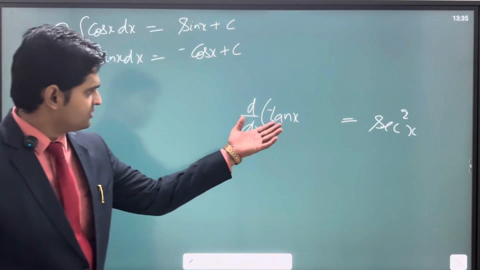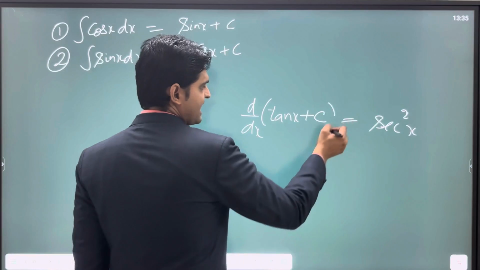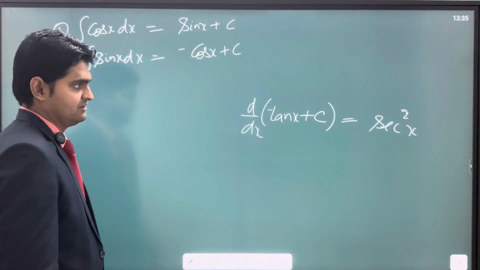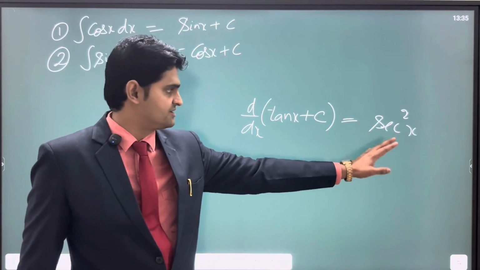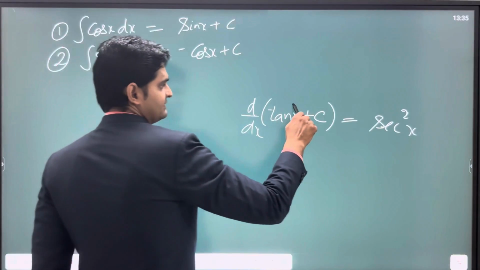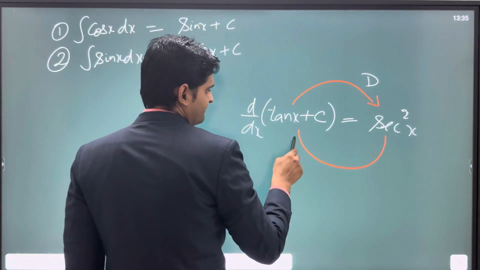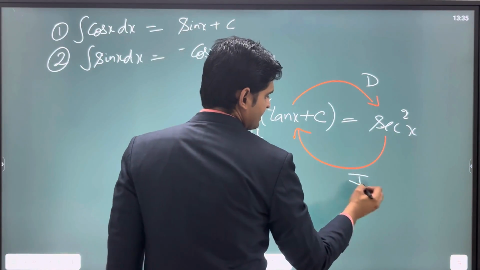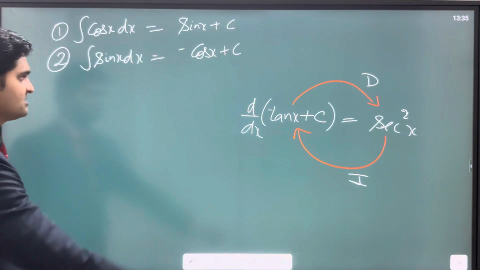If we do the differentiation of tan x along with some constant attached, you very well know the result will come out to be sec square x only. There won't be any difference in the result because the differentiation of a constant is 0. So this is the differentiation. If I do the integration of this function, I will return back to its primitive state, to its original state. So hence what are we saying?